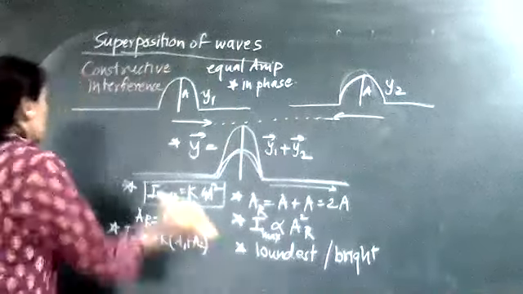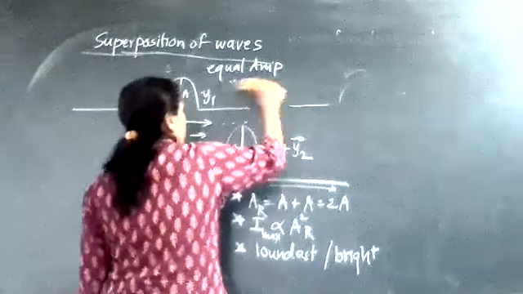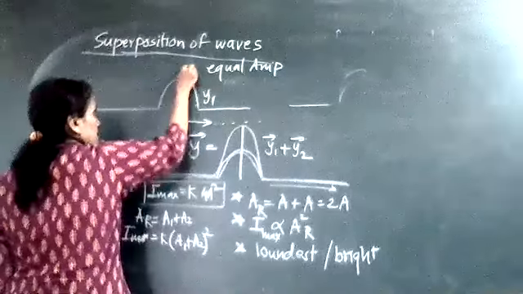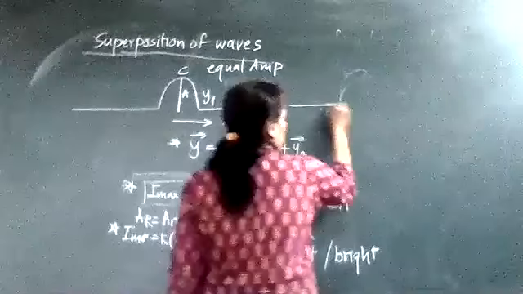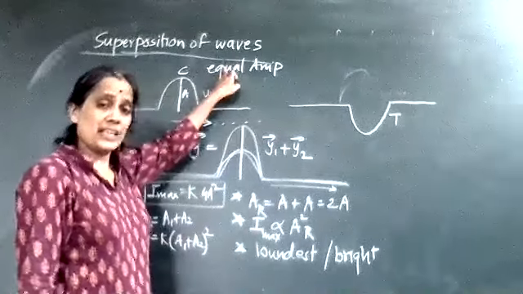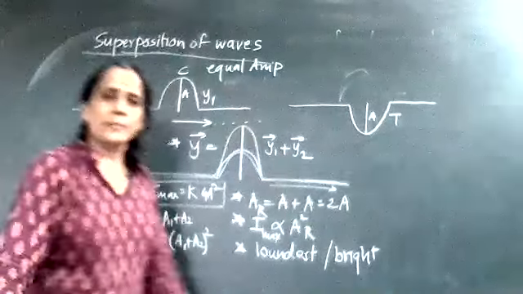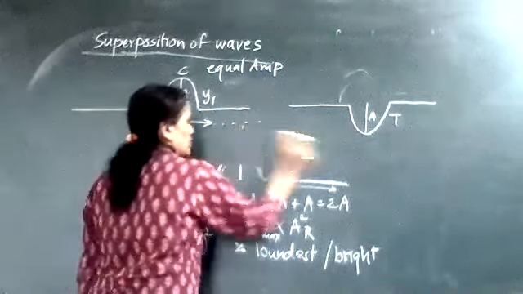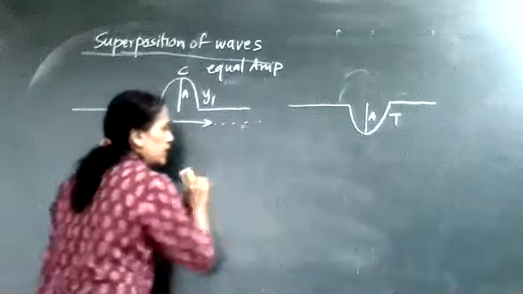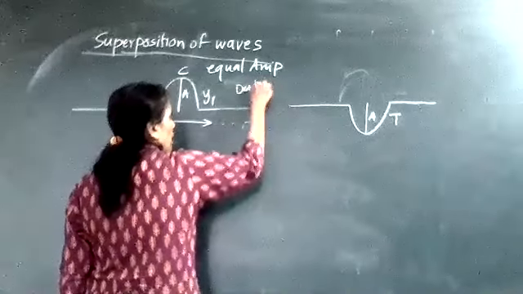Fine? Then suppose I consider the opposite case now. There are two waves, but for one wave its crest is traveling, and for the other wave its trough is traveling. But both amplitudes are equal, so the amplitudes are the same as before. So one crest and one trough, one positive phase and the other negative. That means the two waves are out of phase.